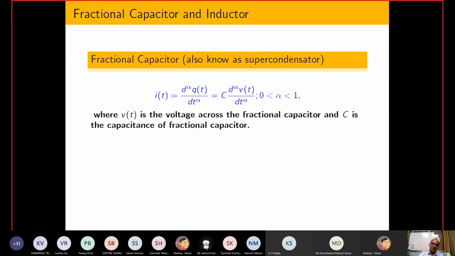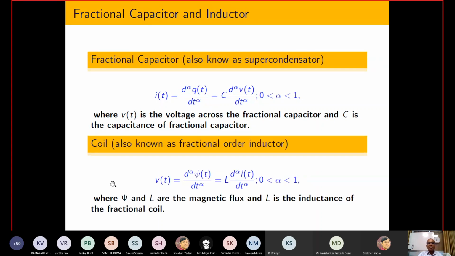required. If you look at the research group at IIT Kharagpur, they have developed some kind of capacitor through experiment, and it satisfies this kind of property. Please check that. Similarly, for the fractional order inductor: in the integer order inductor I have L di by dt, but here I have this kind of relation. It means that we assume the inductor may have some resistance, again distributed, and due to that some dissipation occurs, and they can store more energy, which can be captured using this kind of operator.